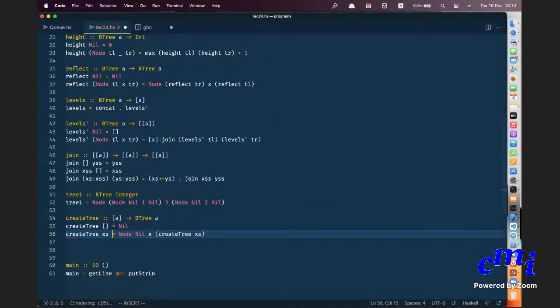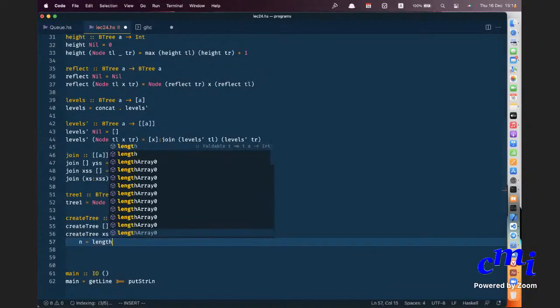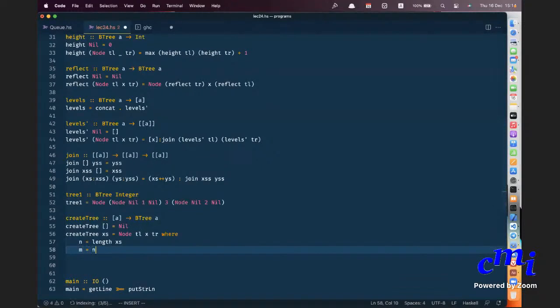Create tree x's is equal to node left tree x right tree, where let's say n is the length of the list, and let's say m is n div 2.